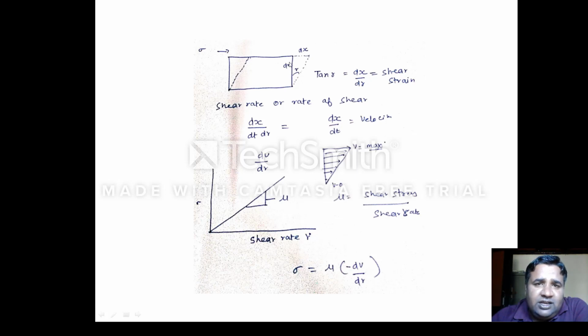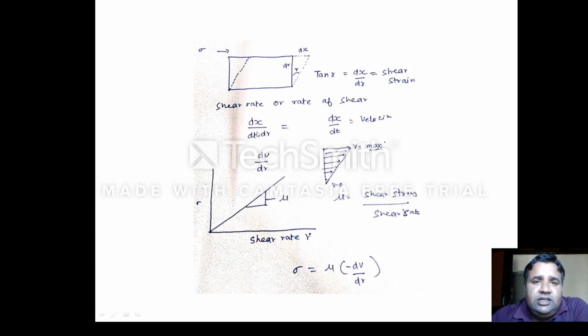If I had taken dy here instead of dr, it would be dx upon dy, but I have taken dr here. So this is known as shear strain. If we divide this value by time, or take it per unit time, then that value will be the shear rate, or rate of shear.